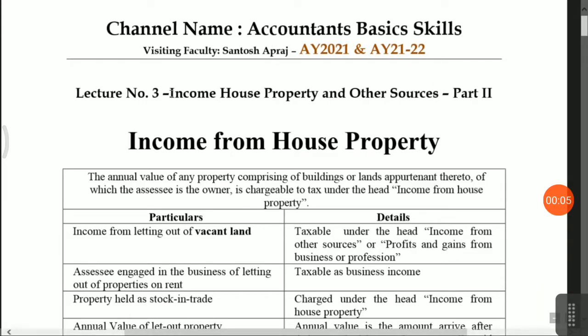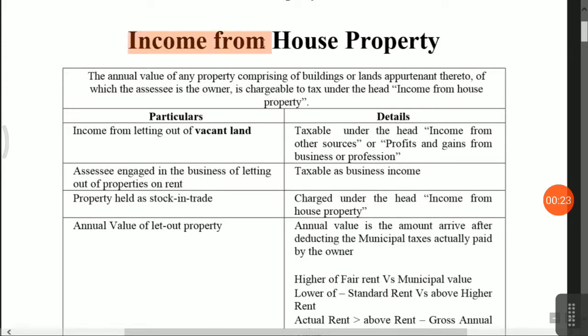Today I will teach you income from house property and other sources, that is part 2. I am covering two assessment years this time, assessment year 2020-21 and 2021-22. That means two assessment years I am covering in this lecture. So let's start it. First is income from house property.